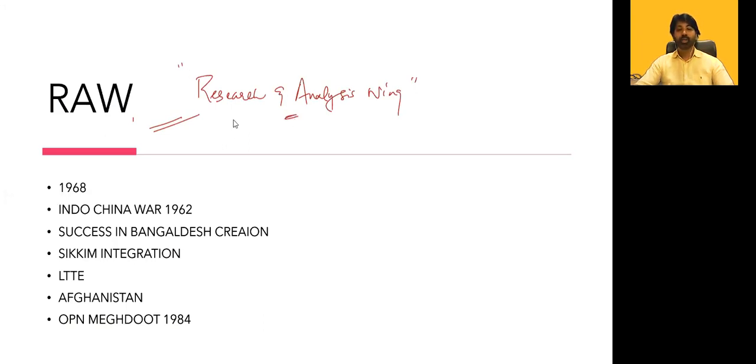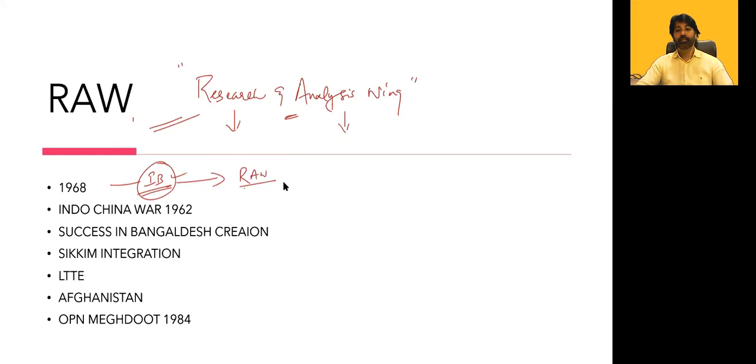RAW primarily, there won't be any direct recruitment for RAW. Very rarely will they select a candidate directly. There won't be any advertisement or anything. Only the basic support staff they will select, like a stenographer, typist, or office boy. Only that advertisement will come. But the primary role will be played by IB officers. If you want to join RAW, you need to first join IB, and from there on deputation you can go to RAW.